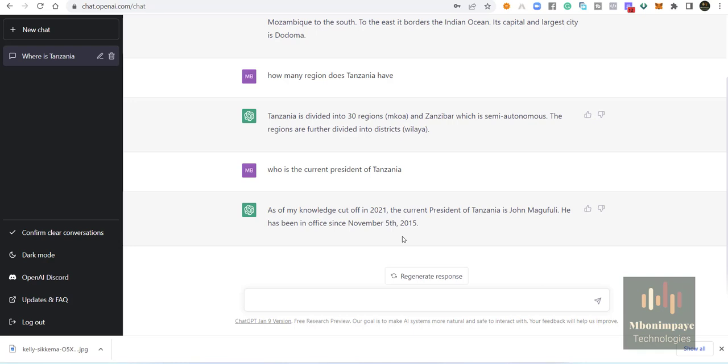So he has been in office since November 5, 2015. That means some of the data on ChatGPT has not yet been updated on Tanzania, because the current president of Tanzania is Dr. Samia Suluhu Hassan.